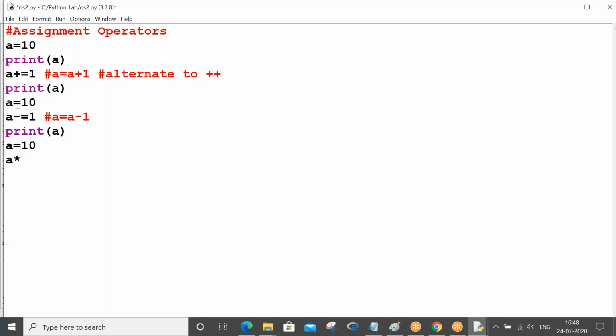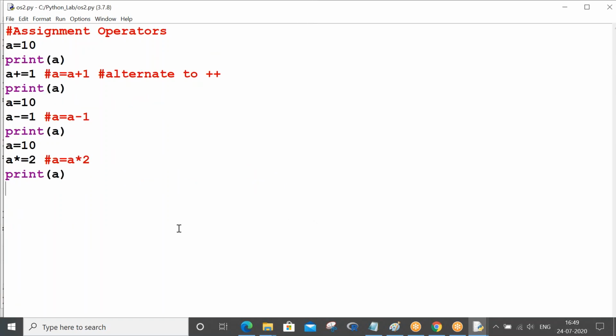Print a, a star equals to 2. It means a equals to a star 2. Print a, it should give 20.